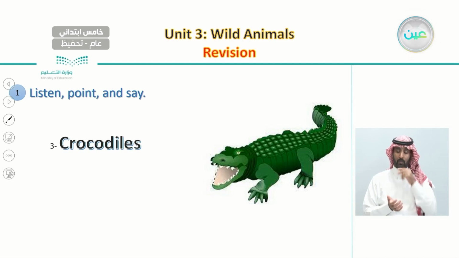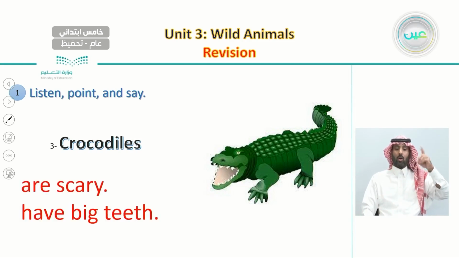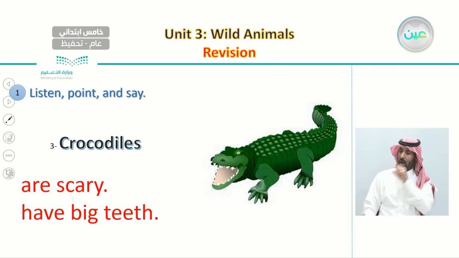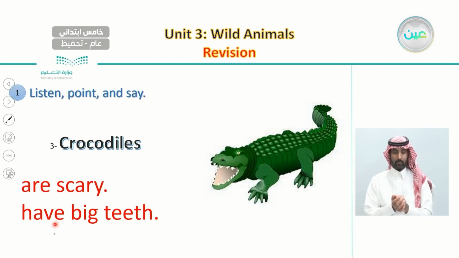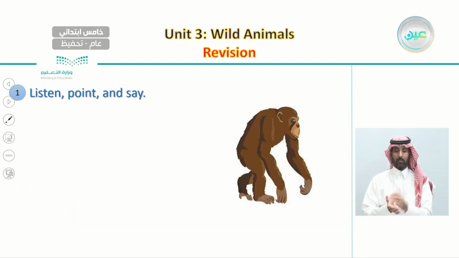Now, let us move on to the third example. The third animal we were talking about are crocodiles. And we said crocodiles are scary and have big teeth. So repeat after me. Crocodiles. Crocodiles are scary, have big teeth. Very well.